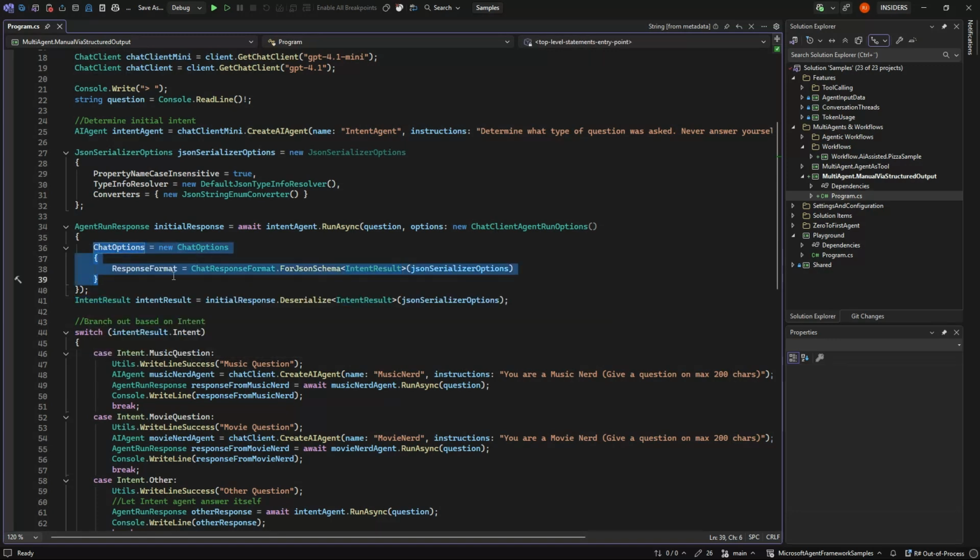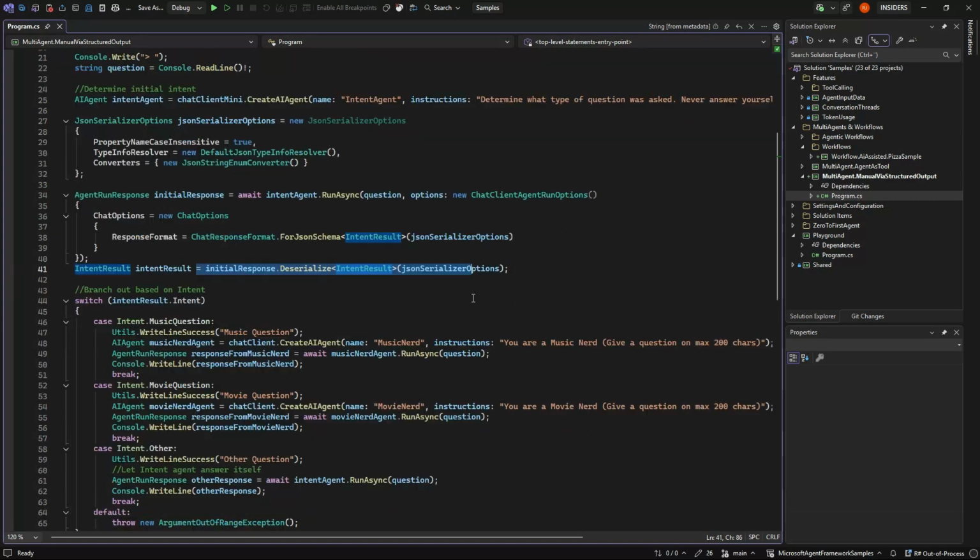And right now, structured outputs are fairly cumbersome to work with. There are plans from the agent framework team to make it easier in the future, and I will make some videos on structured output once that's in. But the idea is that we just set the response format to be this intent result, and then we deserialize to that object back. And then we make a switch. So we don't need any fancy AI to choose who's next, because we have the intent.